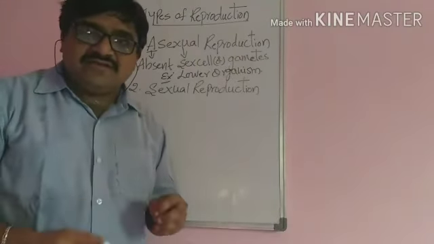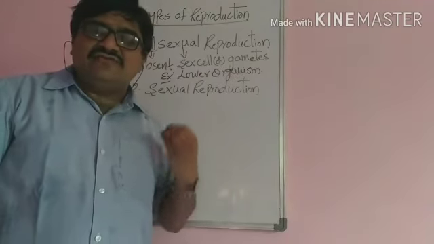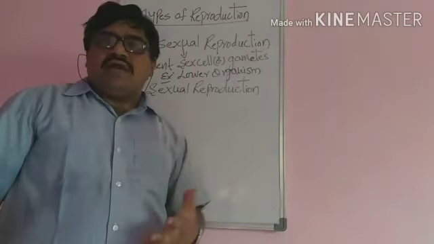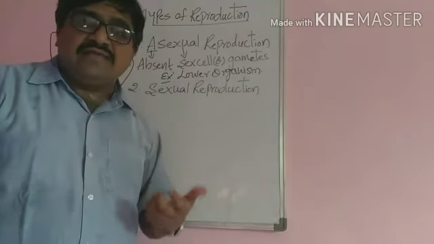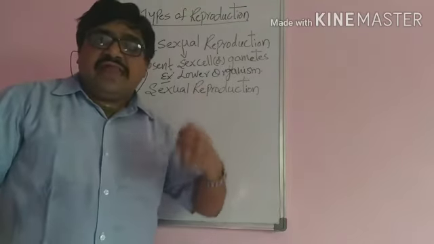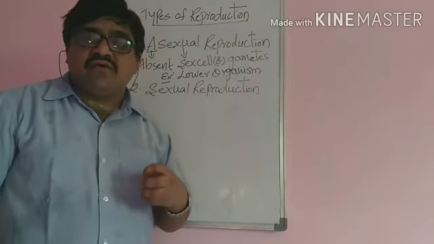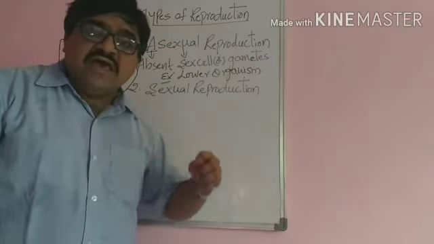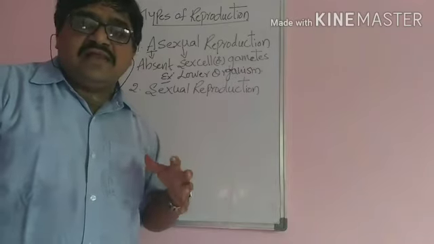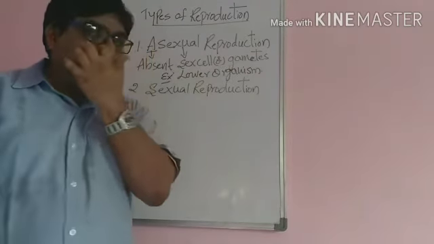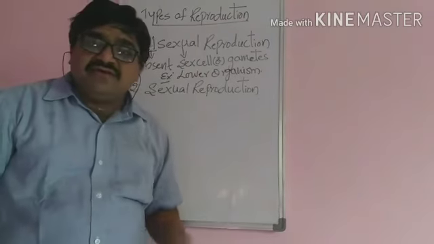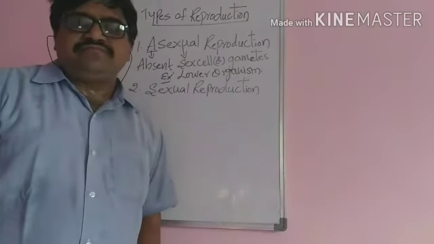What are gametes? They are the sex cells present in living organisms. Without sex cells the organism can produce an egg once, and such reproduction we call asexual reproduction. It can take place in lower organisms.